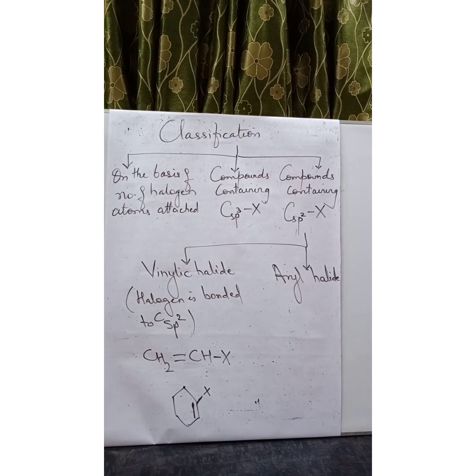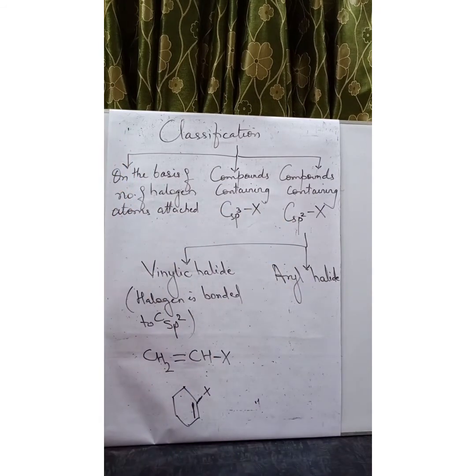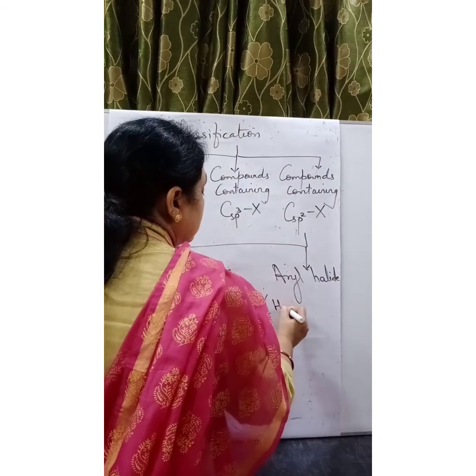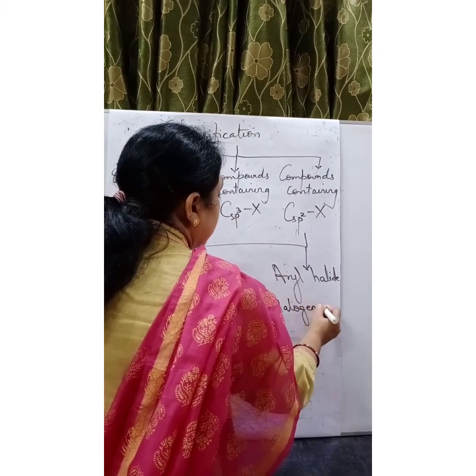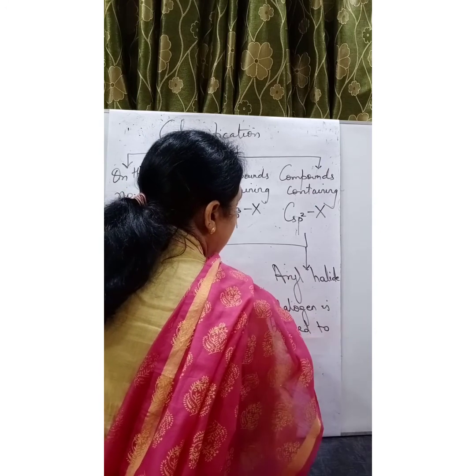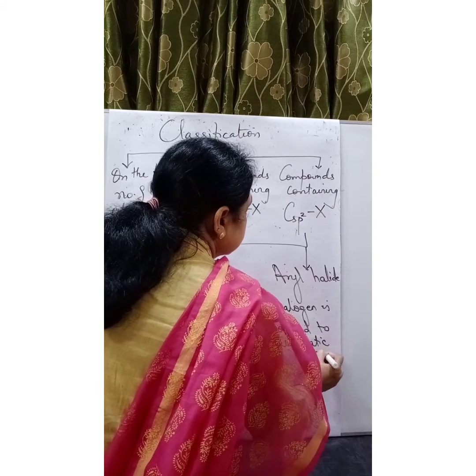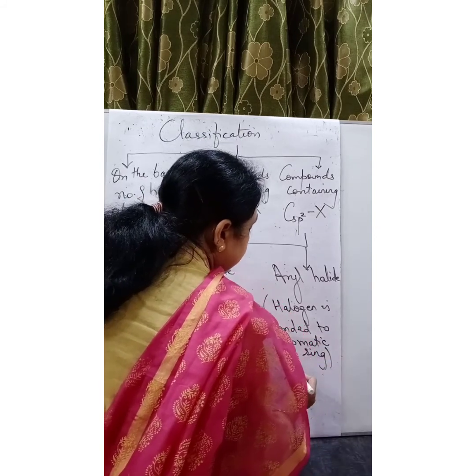The next one is aryl halide. The halogen is bonded directly to the aromatic ring. Let us take an example.